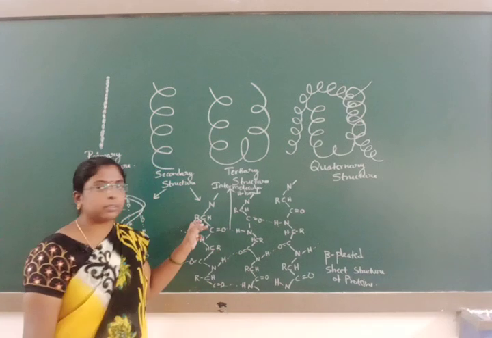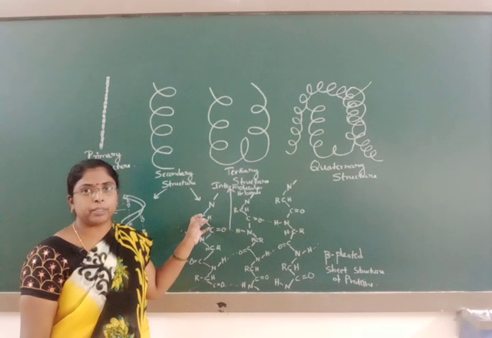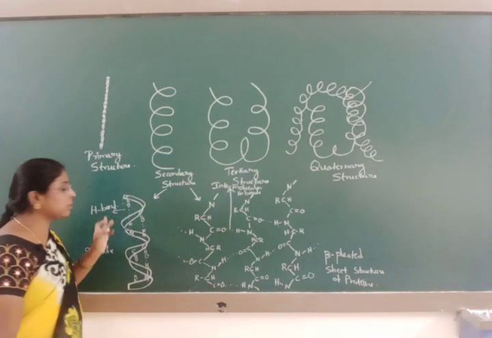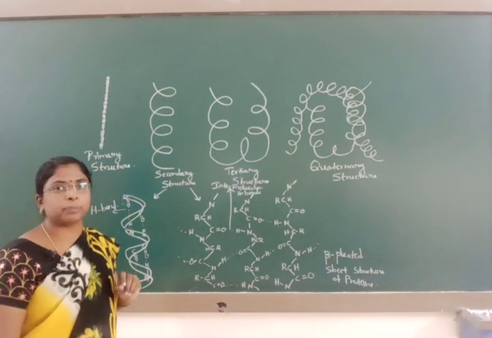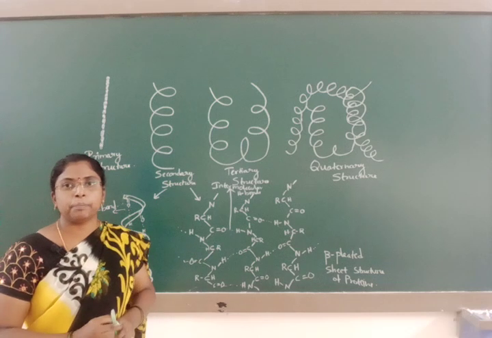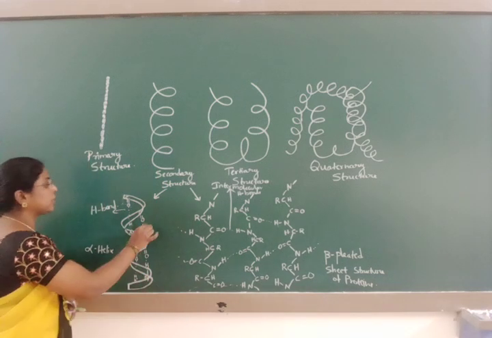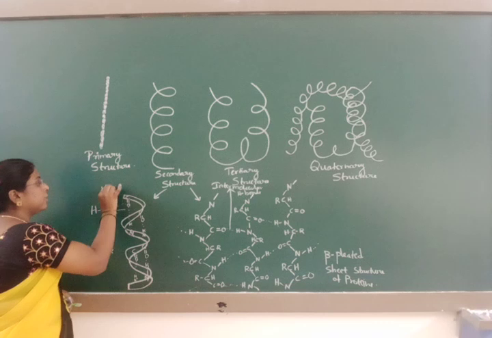Here the R group is small in case of beta pleated sheet, whereas in case of alpha helix, the R group is large. An example for the alpha helix structure is keratin.